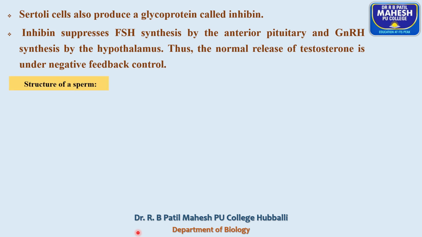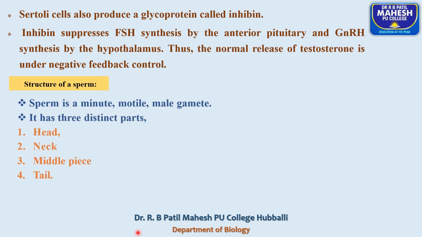Next, we'll move on to the structure of human sperm. You already know that human sperms are produced by the process called spermatogenesis. The human sperms are tadpole-shaped, motile male gametes.